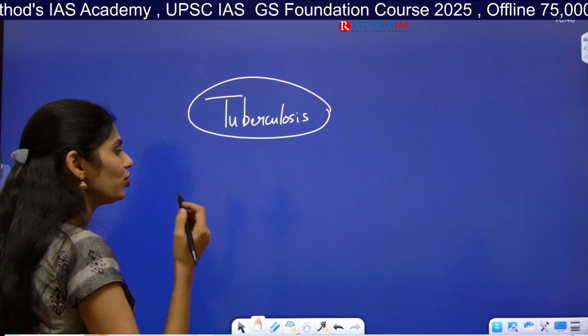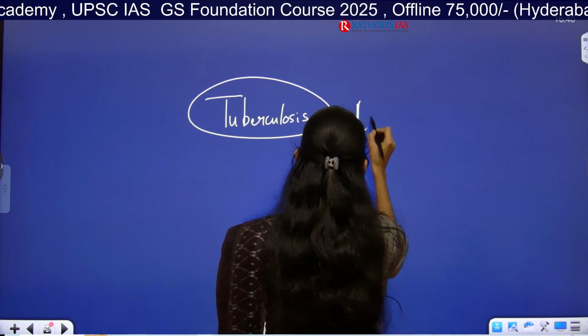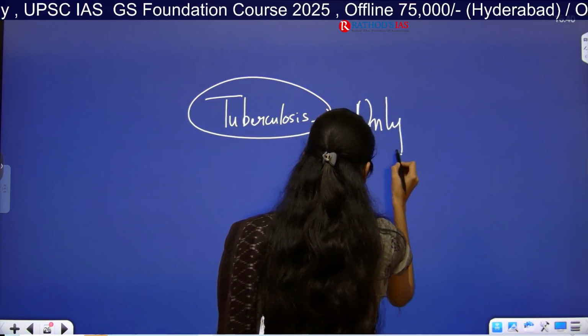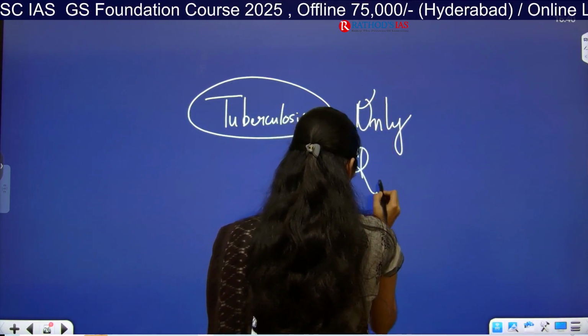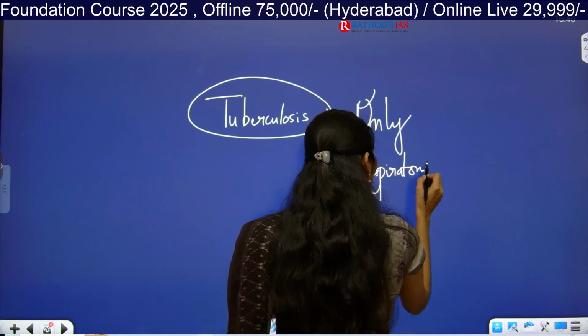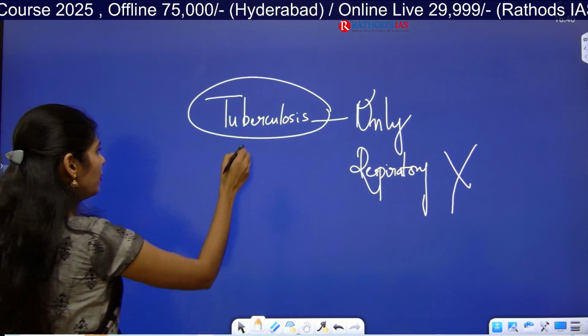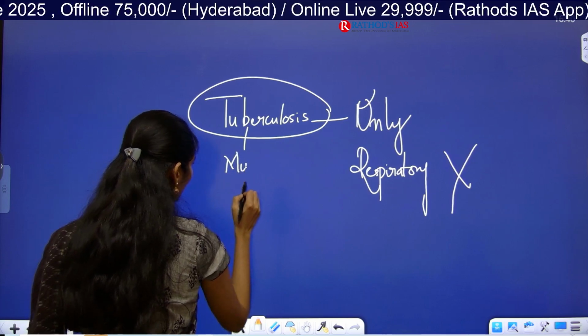Many of you might be thinking tuberculosis is only a respiratory disorder, that it only attacks our respiratory system, but this is absolutely wrong. TB is caused by Mycobacterium tuberculosis.